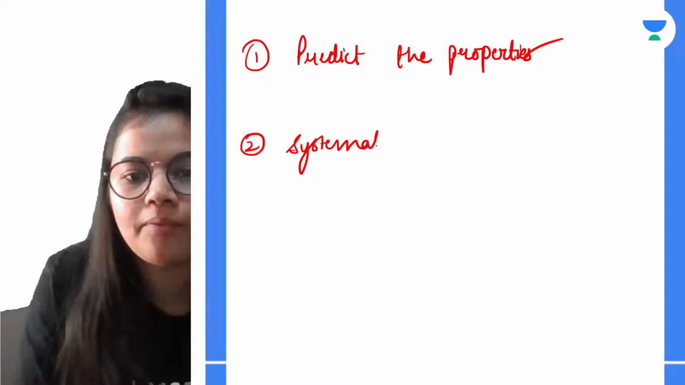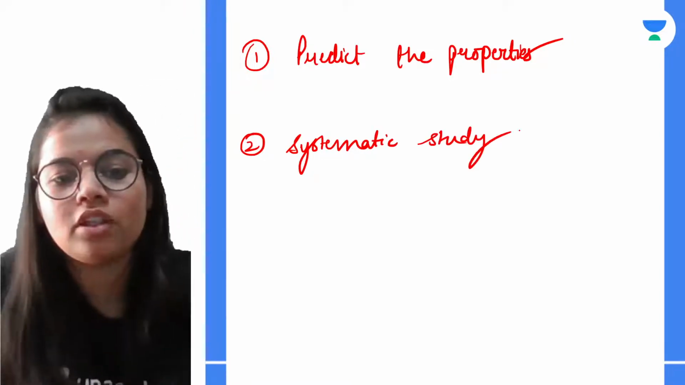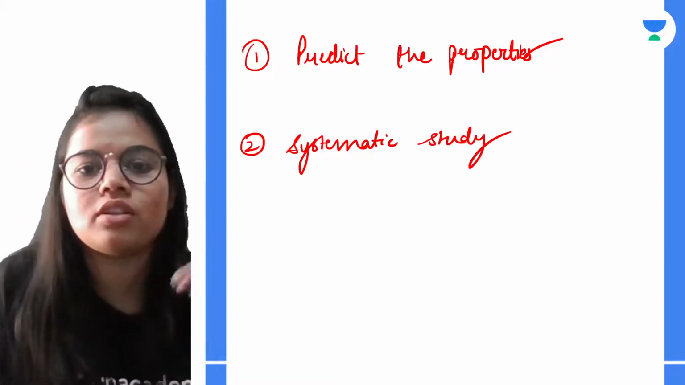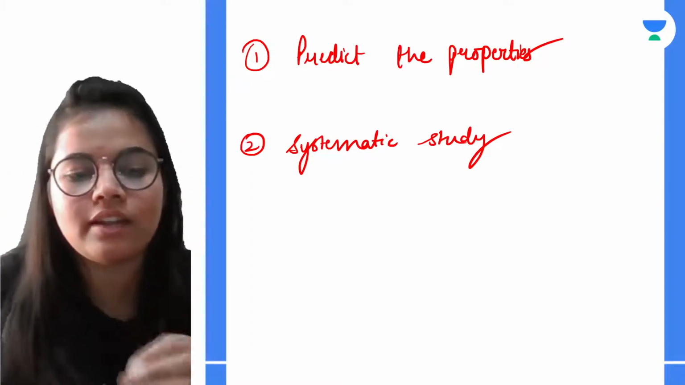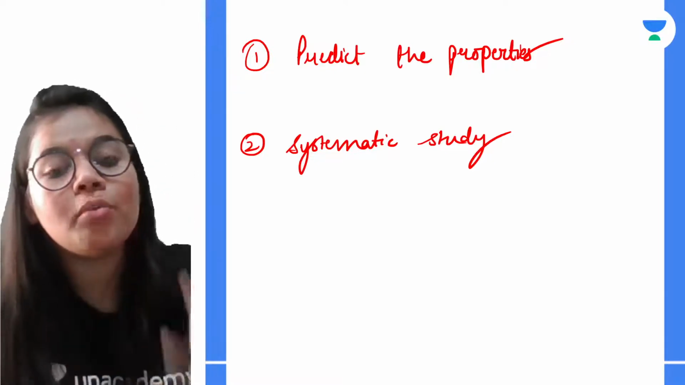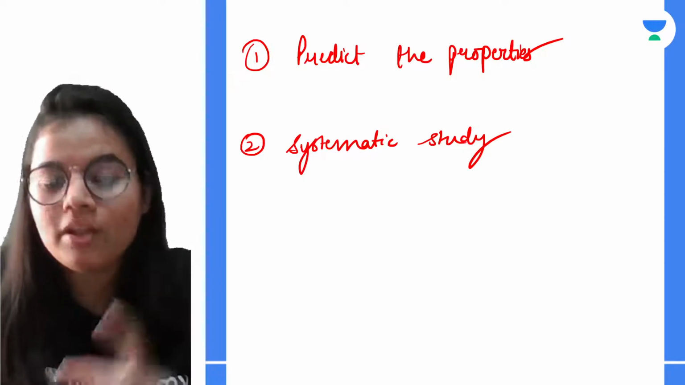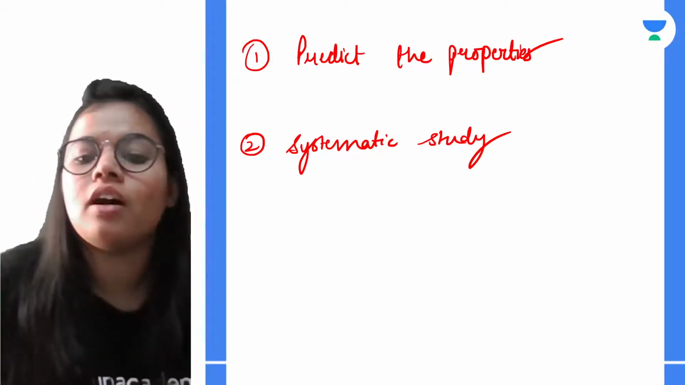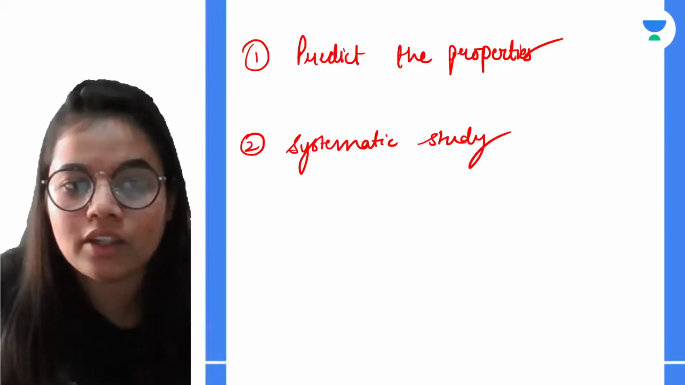systematic study. How? We studied about methanol, that it is showing this property and this property. It reacts like this, it reacts like that, anything. So now we do not have to study everything separately for ethanol. The properties of ethanol will be somewhat similar to methanol. Why? Because they both fall into the category of alcohols.